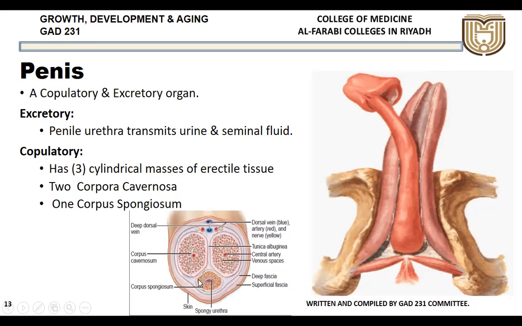So this corpus spongiosum, that's why it is called spongiosum. It is soft, so it doesn't help in erection because it is transmitting the urethra inside it. If it becomes filled with blood, then it will compress the urethra. So the corpus spongiosum doesn't help in the erection. It doesn't fill with blood, but the corpus cavernosum will be filled with blood, which helps in the erection of the penis.